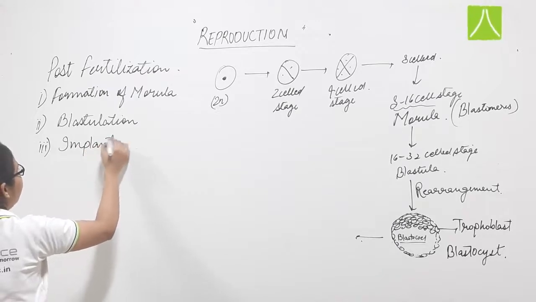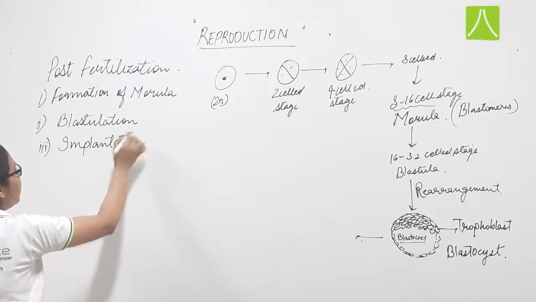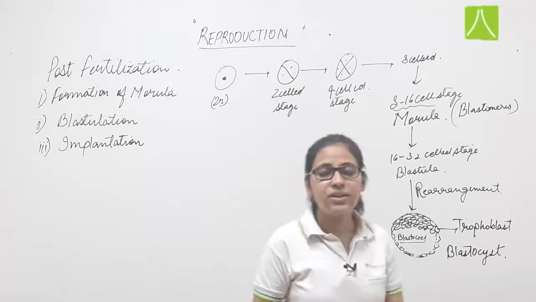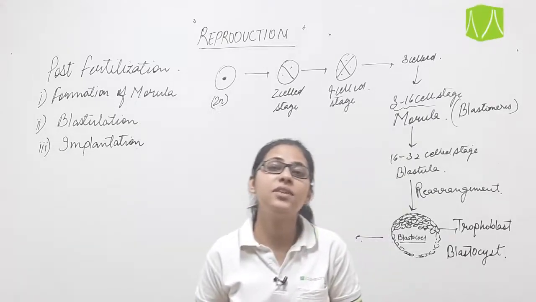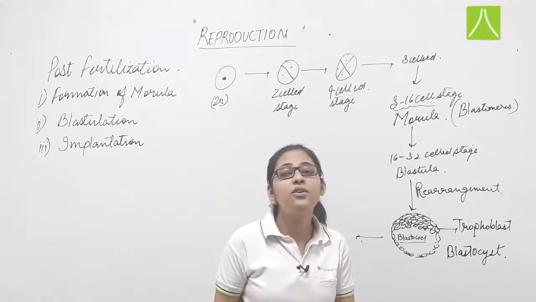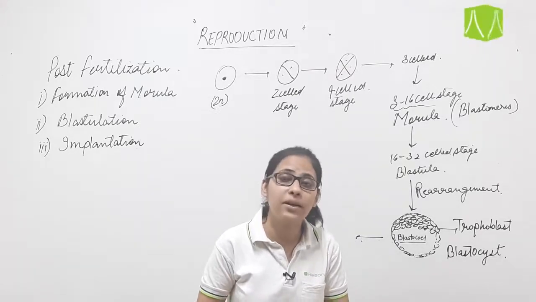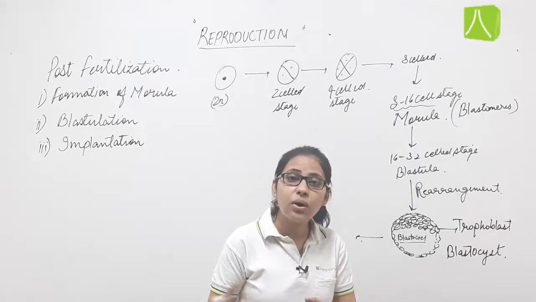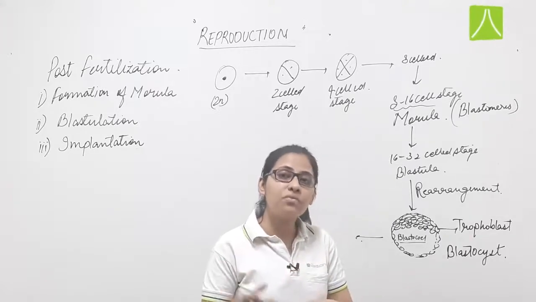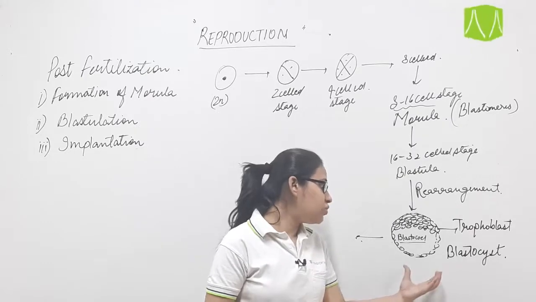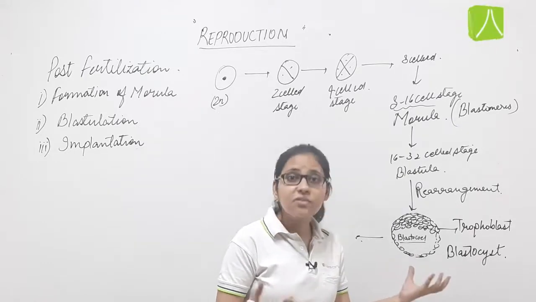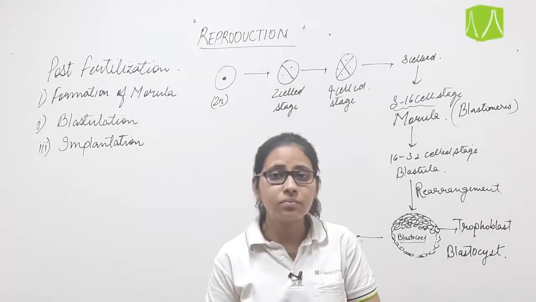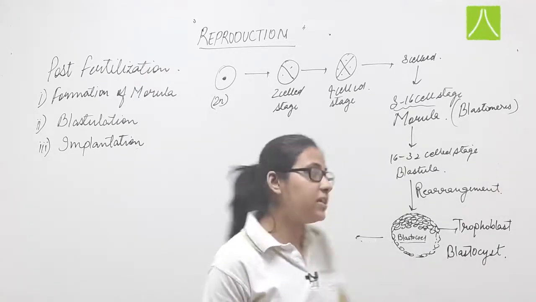Now what is implantation? It is the successful attachment between the blastocyst, not the fetus, and the uterine wall, or we can say the endometrium lining of uterus. Implantation क्या होता है? To implant, it is the process of the successful attachment of this blastocyst with the endometrium lining of uterus. इस प्रोसेस को हम इम्प्लांटेशन कहते हैं.